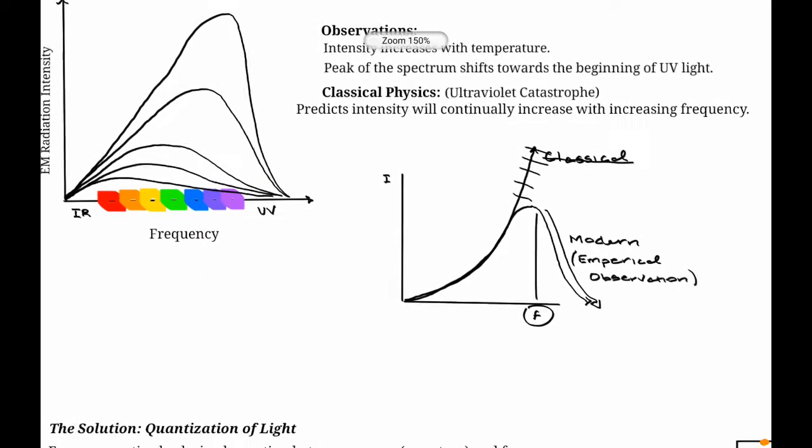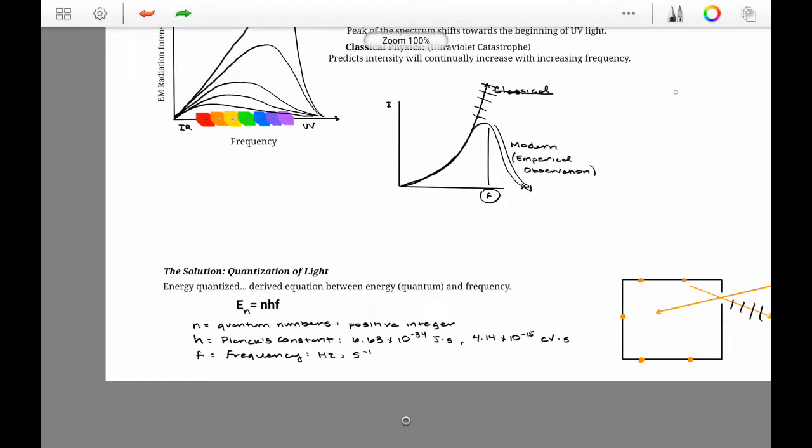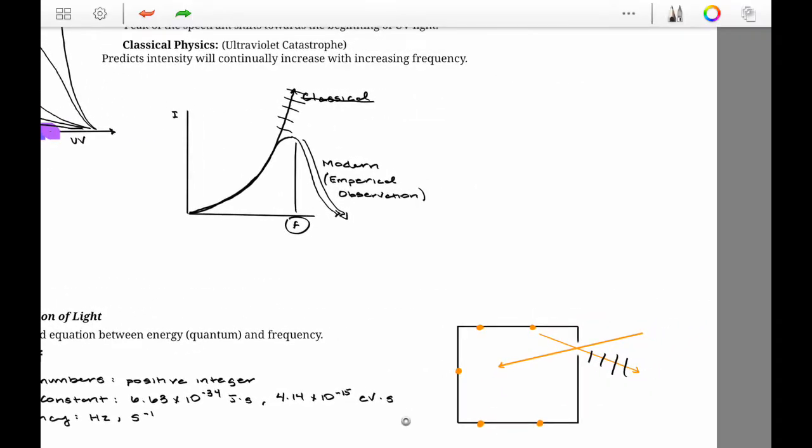And the explanation for this came when Max Planck derived the quantization of energy. He showed us that energy is equal to Planck's constant times f, E = hf. He found that energy has discrete values rather than being in a continuous range. And so this disproved the classical theory, and the explanation for this is a little bit difficult to understand.